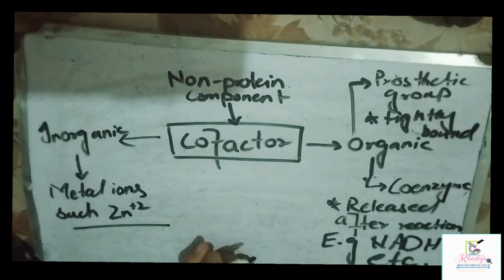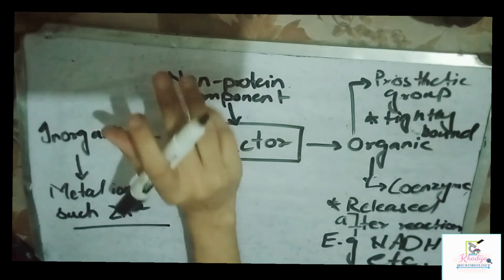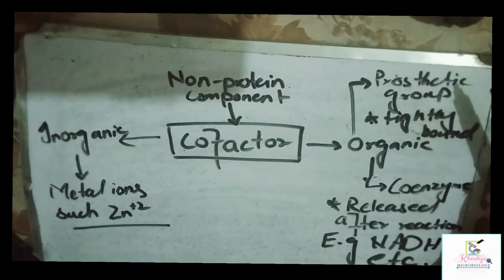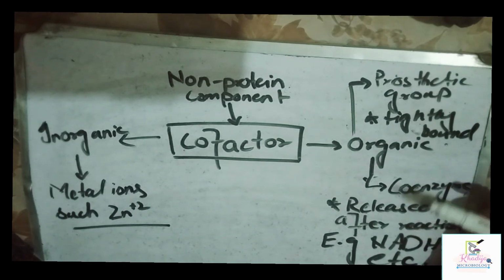Here we discuss the difference between the prosthetic group and coenzyme. There are basically very common differences, and I also write them here. Prosthetic groups are tightly bound to the enzyme, while coenzymes are loosely bound to the enzyme. That's all about these terms.